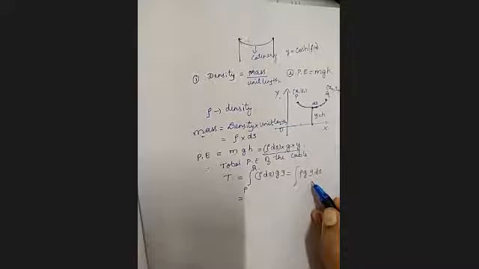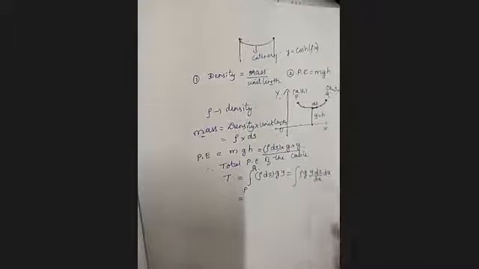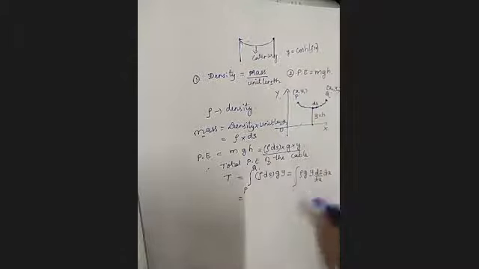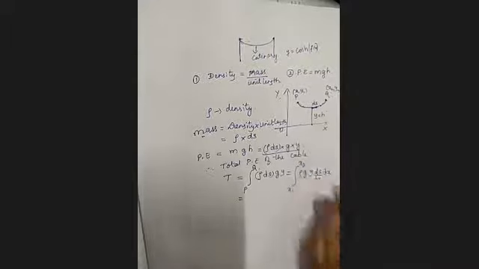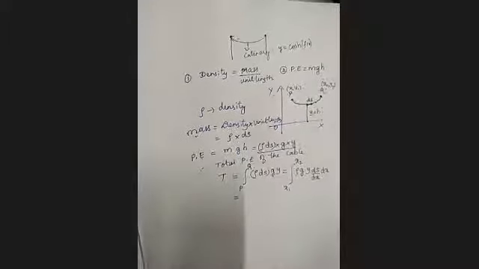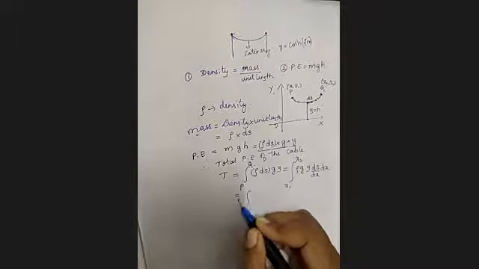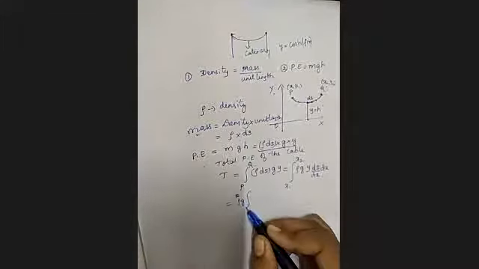If you remember previously, we divide by dx and multiply by dx. So when you take dx, we are taking from P to Q. What is the variation for x? X is varying from x1 to x2. Very good. So now here, this is constant. If you want, you can take rho into g outside.